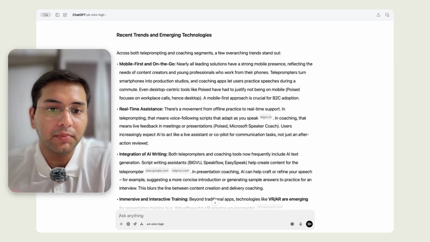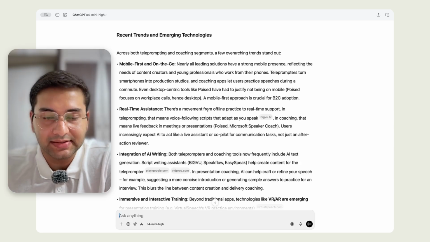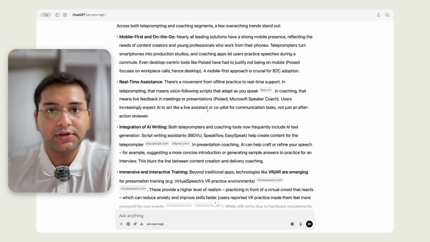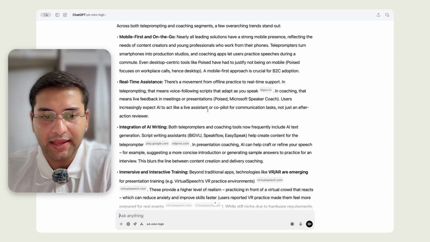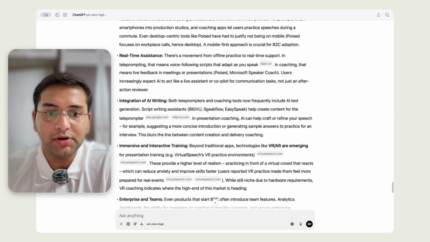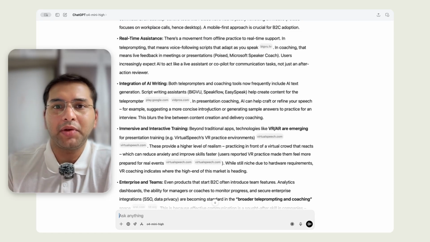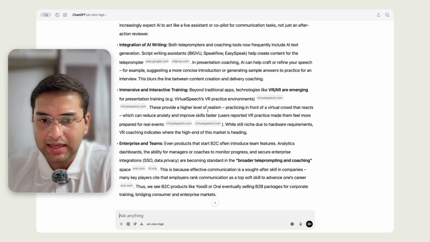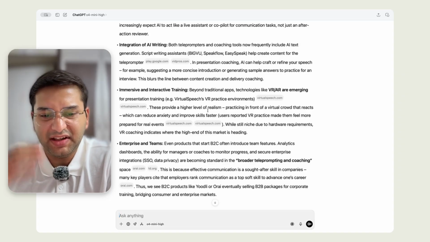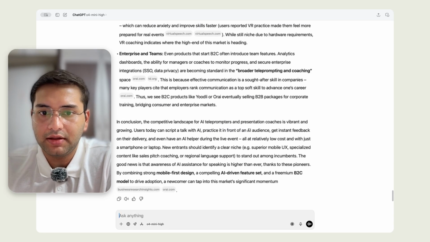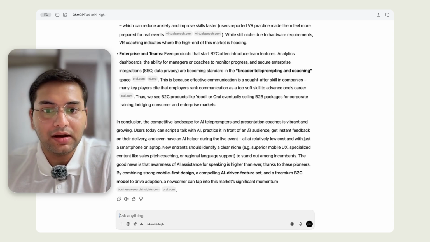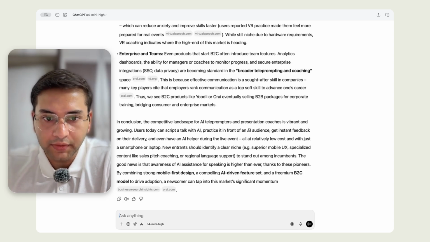And here you can see going mobile first, having some real-time assistance, AI features as the transcription is happening, as the teleprompting and the presentation are happening. Integration of AI writing, I've seen this commonly. Immersive and interactive training, integrating some AR and VR features into speech. And finally, it gives me a very brief one-paragraph conclusion of the overall information it's provided. So I would say that's pretty solid information to move on.